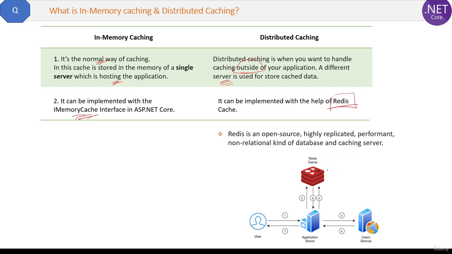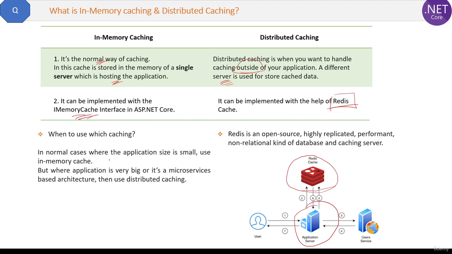See this diagram, the flow is the same as normal caching. The only difference is that the Redis cache server is not part of the application server. It is separate. Now the last question is when to use which caching. In normal cases where the application size is small, use in-memory cache, the normal way of caching. But where the application size is very big or it's a microservices based architecture, there you can use distributed caching to improve the performance. Okay.